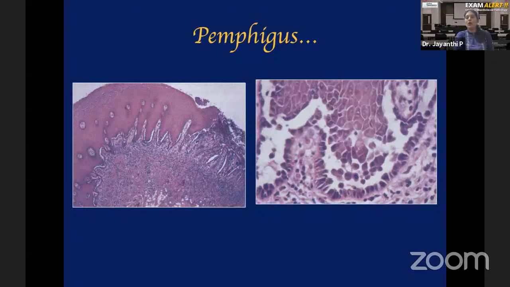I'm pretty sure you all would have heard about it. Tzanck cells. So what are Tzanck cells? Tzanck cells are nothing but acantholytic epithelial cells which are freely floating within the epithelium that you see in pemphigus histopathologically. And specifically, you see that split formation, that empty area.